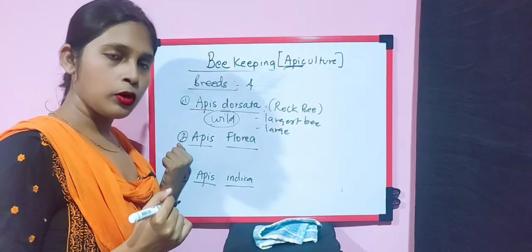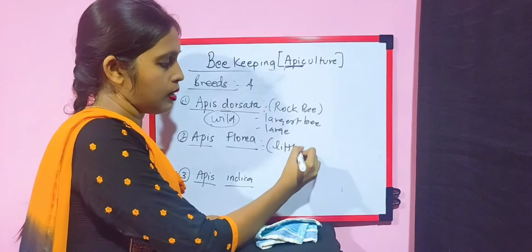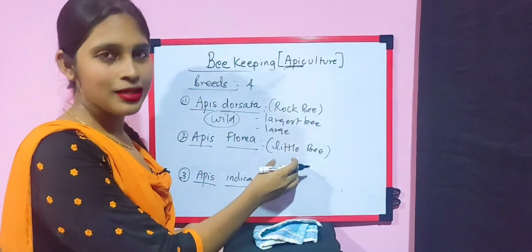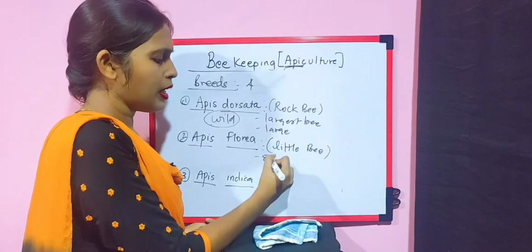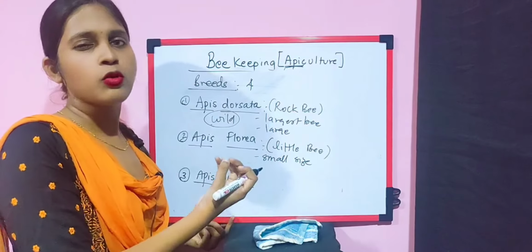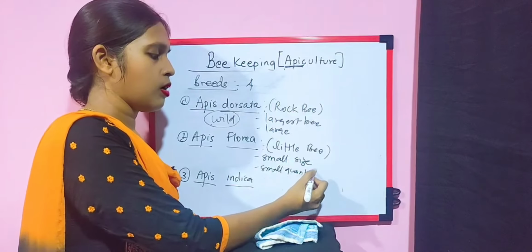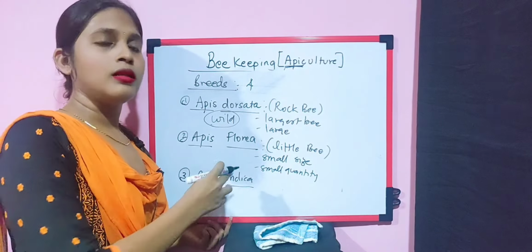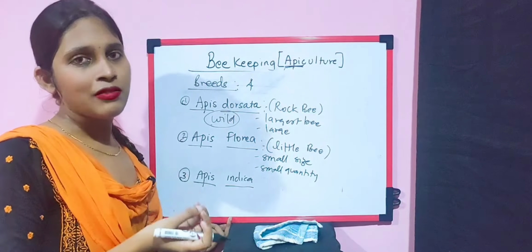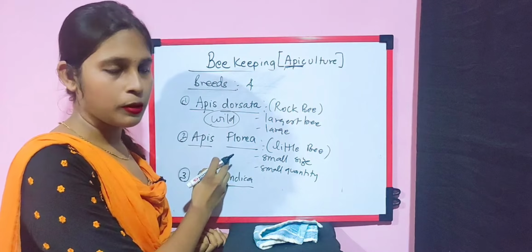The other is Apis florea. Its common name is little bee, and since the name is little bee, it is of really very small size. So if it is small in size, the honey which it will give is also of really very small quantity. Therefore it does not have any economical use, because the honey which you will get from this will be really very little, and it will take years to get honey from it. So we are not using this species.